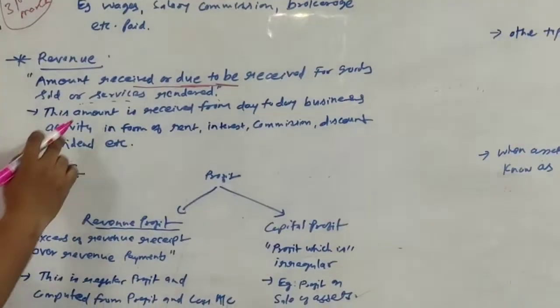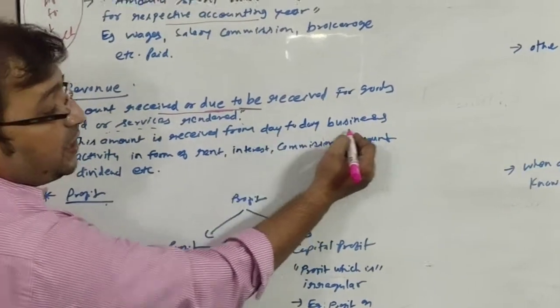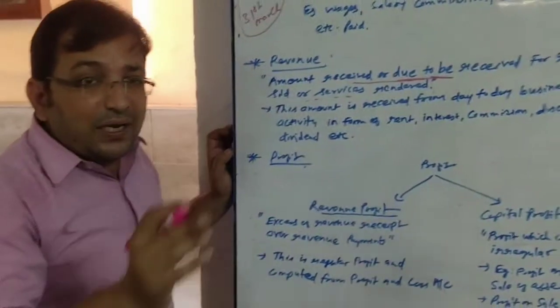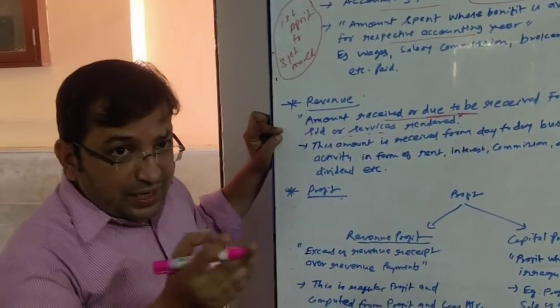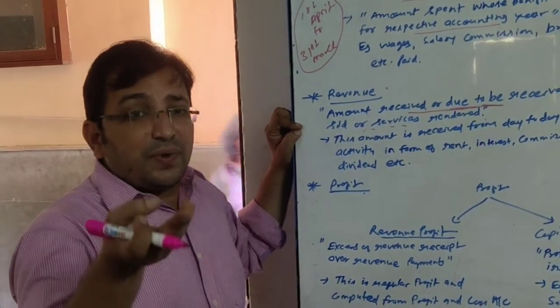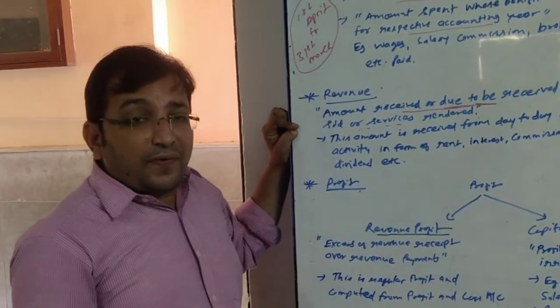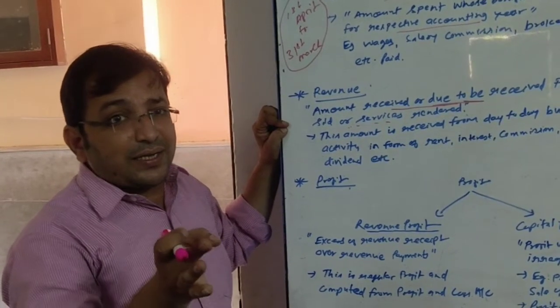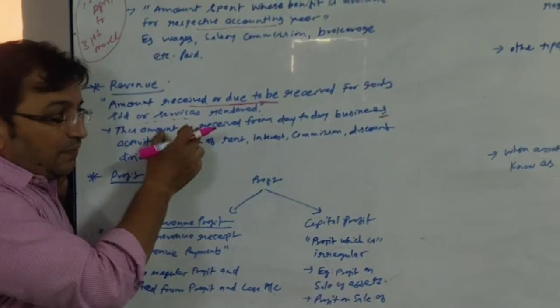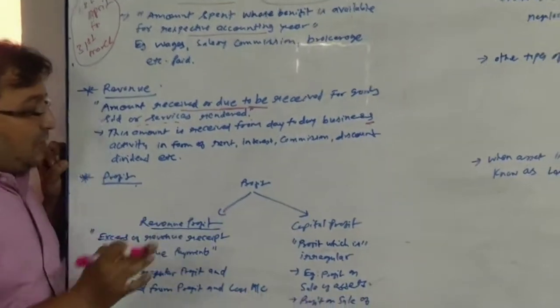What else? This amount is received from the day-to-day business, the day-to-day routine activities of business. This amount is generated out of routine activity. And what is routine activity? To purchase the goods, manufacturing of our final product, selling the goods, etc. So whenever we receive amount from the day-to-day activity of business, it is known as revenue.